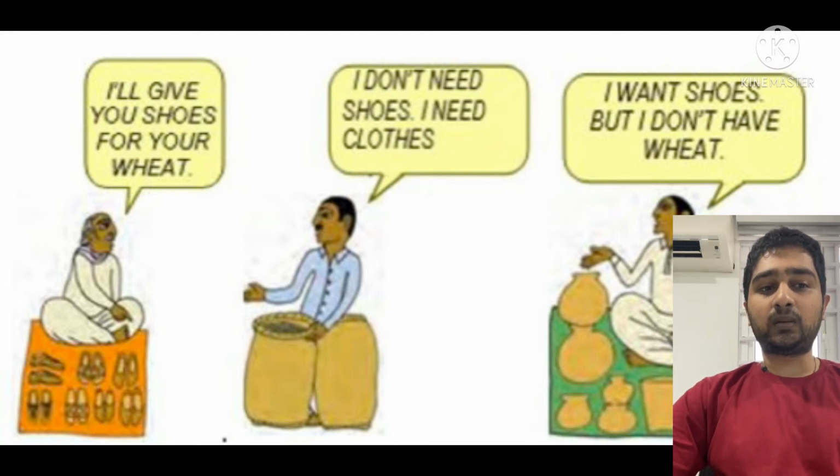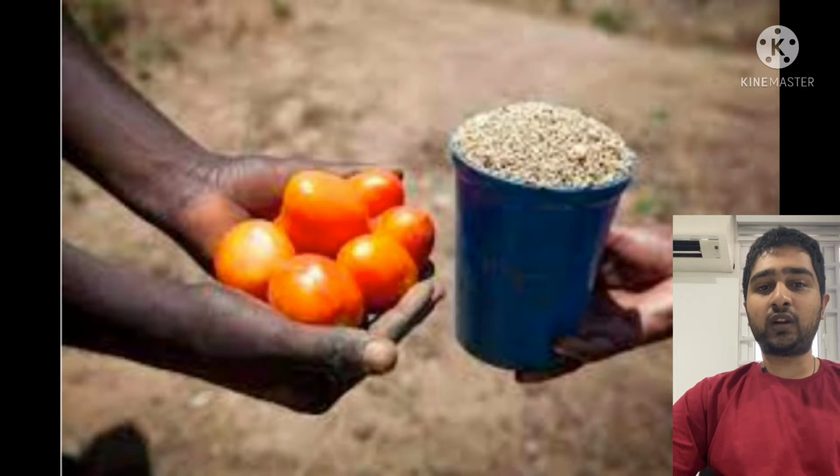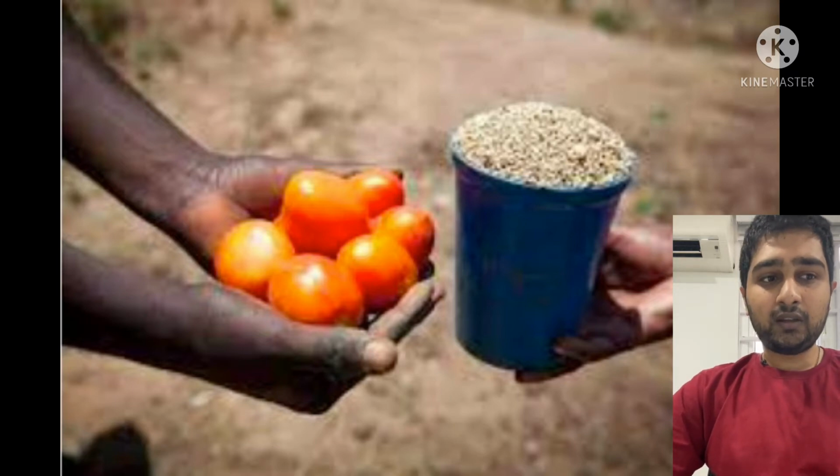In a barter system where goods are directly exchanged without the use of money, double coincidence of wants is an essential feature. Let's repeat this again, students.